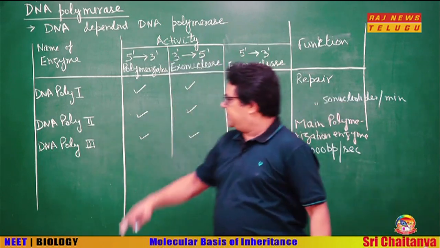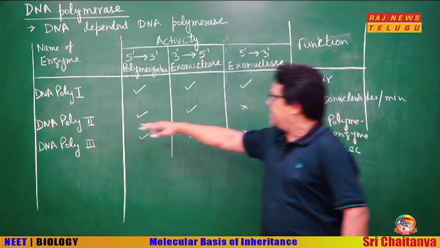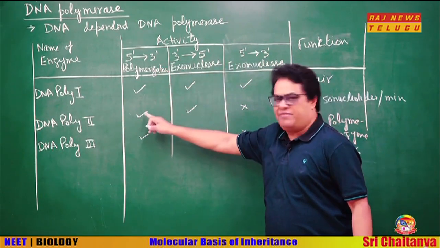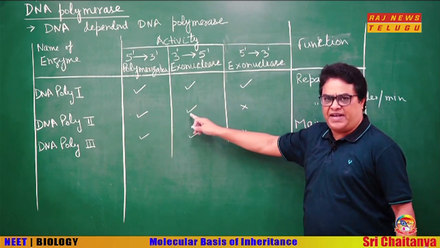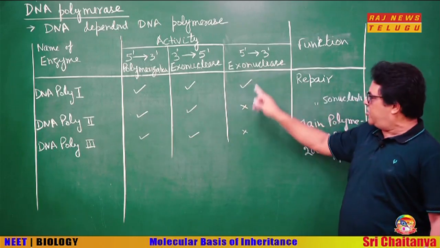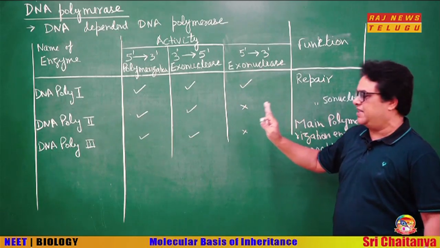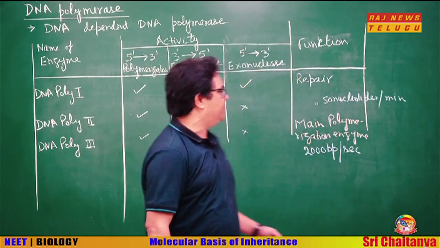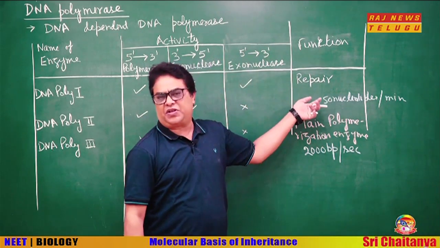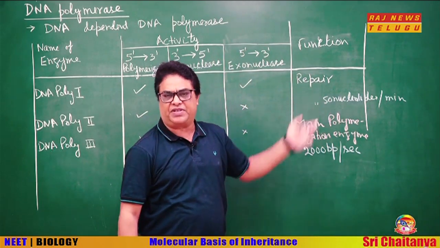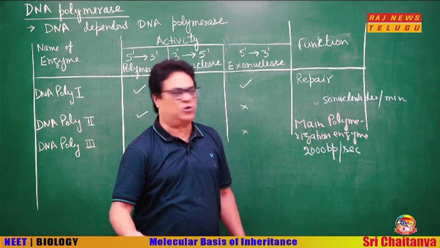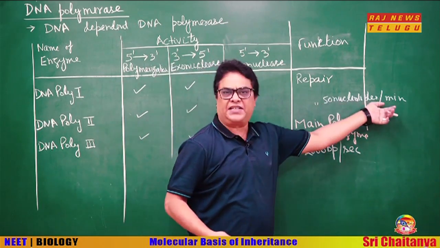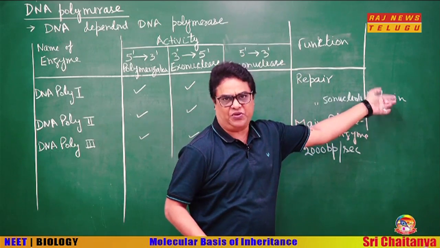Okay. Second one is DNA polymerase 2. It also has 5' to 3' polymerization and 3' to 5' exonuclease, but it does not have 5' to 3' exonuclease, and this is also not the main polymerization enzyme. This is also used in repair and other purposes, because it polymerizes DNA at a very slow speed. You can see 50 nucleotides per minute. This speed is very slow. Okay.